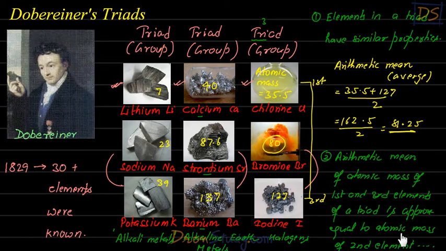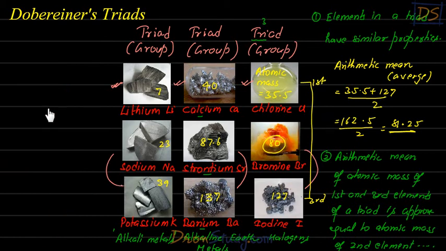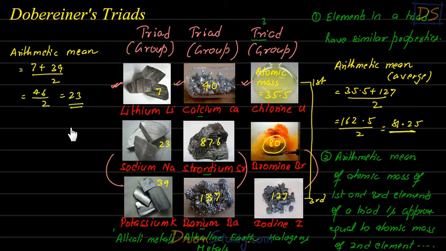Right, students? So we have right now tested only the third triad. You can also test the other two triads. So let me test this one, students. Let's do it for the first triad, arithmetic mean. So the average will be taken as 7 plus this one, that is 39, divided by 2. So this will come out to be 46 divided by 2. So this is 23. You can see this is the second element, that is sodium. So the average of first and third is equal to the atomic mass of second, even in this triad. Similarly, students, you can try doing it for this triad also, and you will find the same result.